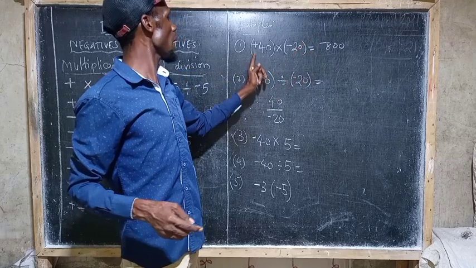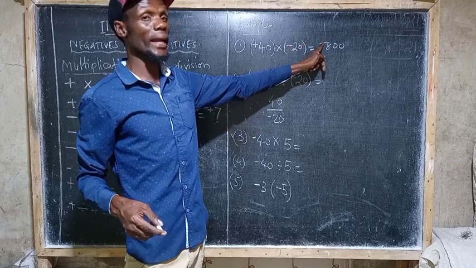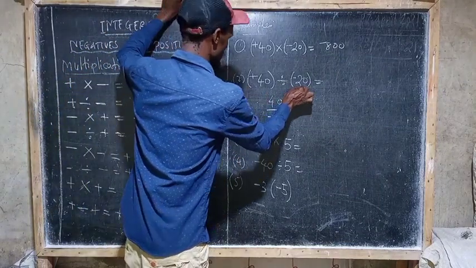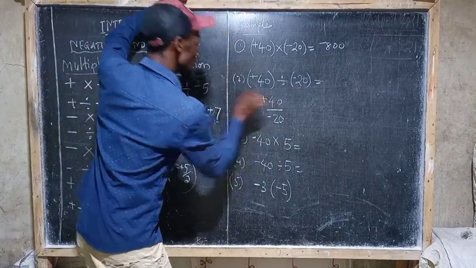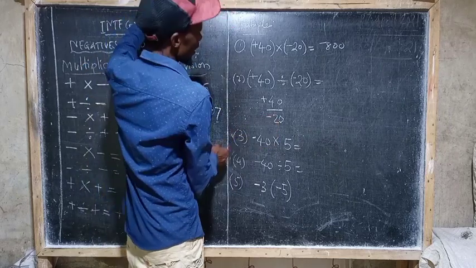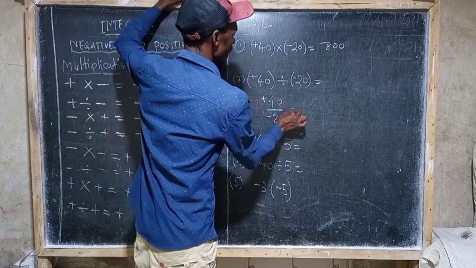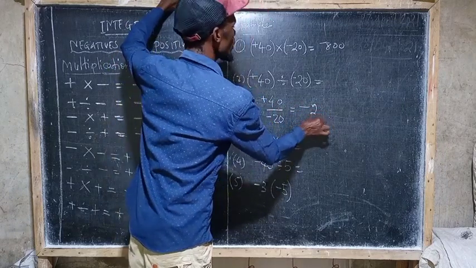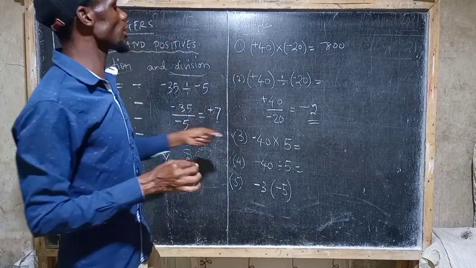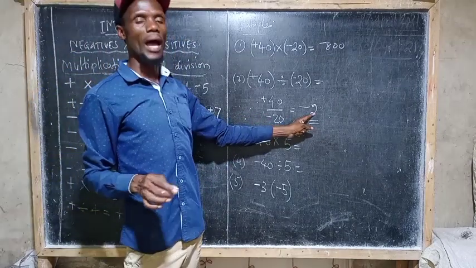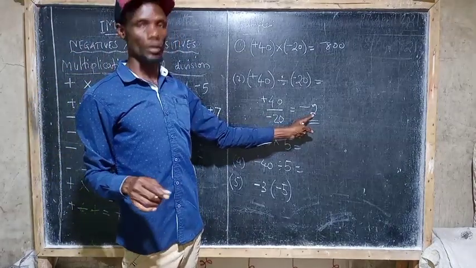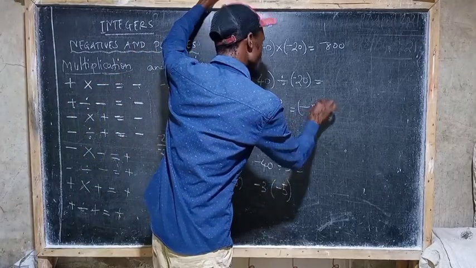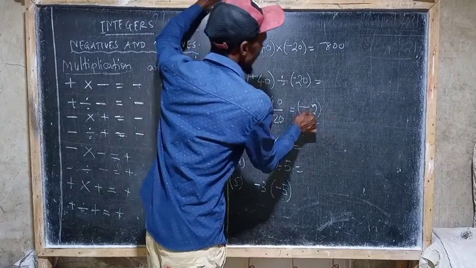Why negative? Because positive times negative is negative. But when it comes to this one, we have positive divided by negative. That means there is a positive here and a negative here. Therefore, positive divided by negative, and the answer is negative. Then 40 divided by 20 is 2. So this is the answer. It is not only 2. If you had written only 2 here, it's not possible because this is negative 2. It is written as negative 2, and we read it as negative 2.